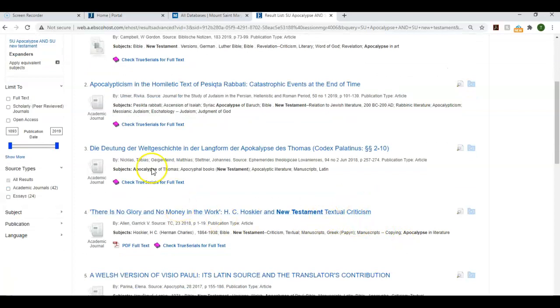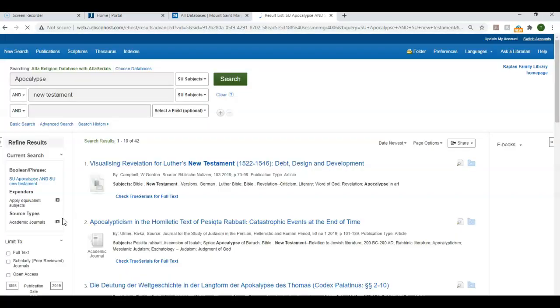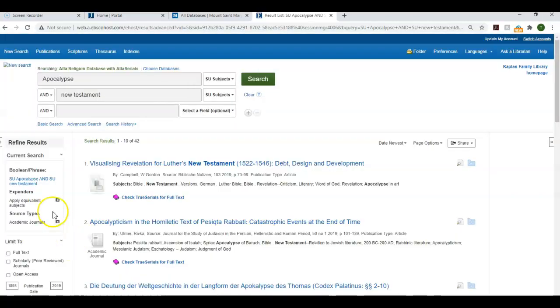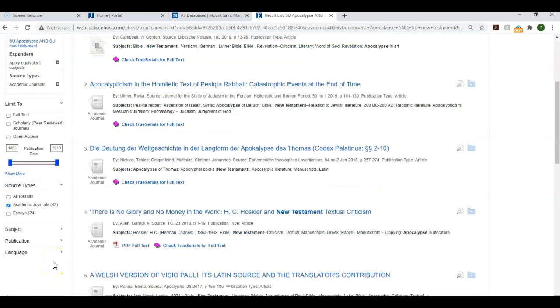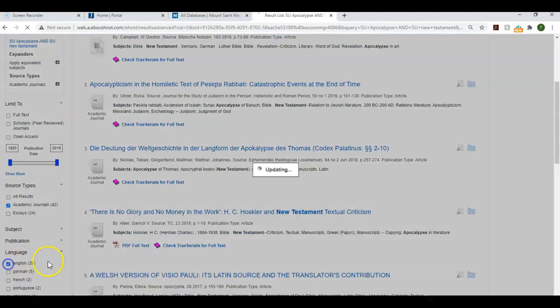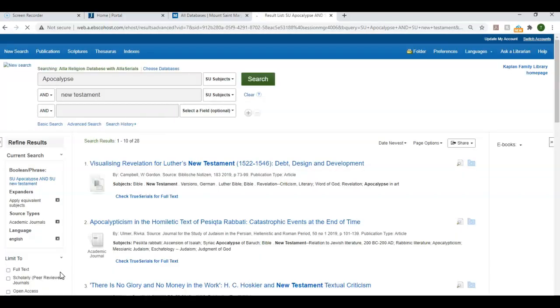At this point, you can look at the 66 or you can limit a little bit further. So you see over here with the limiter section, they list academic journals. Out of the 66, 42 are academic journals. So we can limit to that, and you see the limiter is added and you're getting a little narrower. This is also an international database, so you could limit to English language and eliminate those that are not in English. So out of the 42, 28 of them are in English.